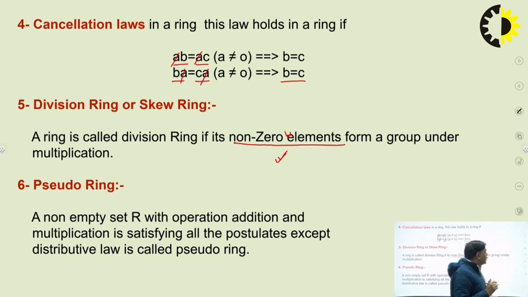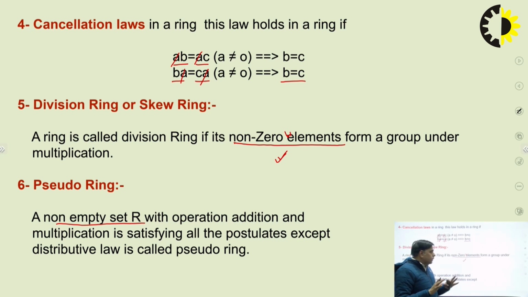Next is the pseudo ring. What does pseudo ring mean? A non-empty set of ring. The first word is non-empty. That means the ring contains some elements, and with the operations addition and multiplication it satisfies all the postulates except the distributive law. This is called the pseudo ring.